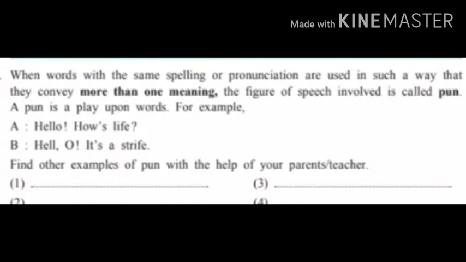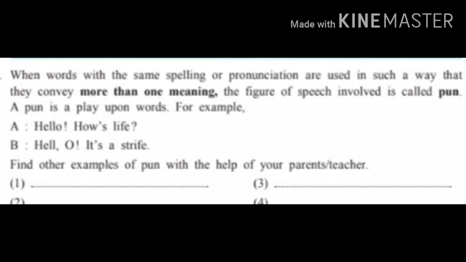Here is given activity number 2. It is related to pun. Pun is one kind of figure of speech. What is pun? When words with the same spelling or pronunciation are used in such a way that they convey more than one meaning, it is called pun. Pun means one word has different meanings. A pun is a play upon words. Here are given 2 examples of pun.